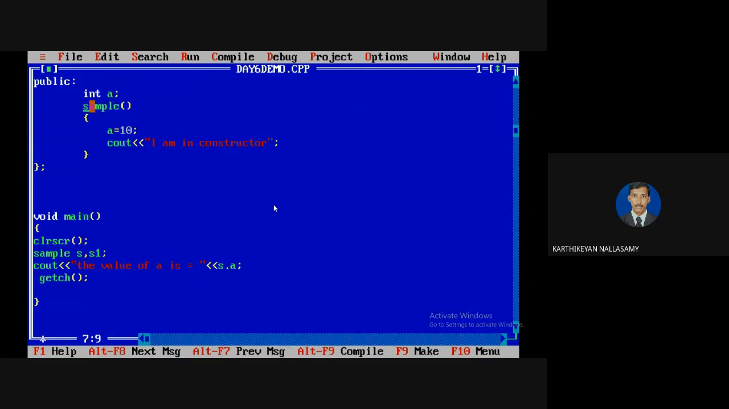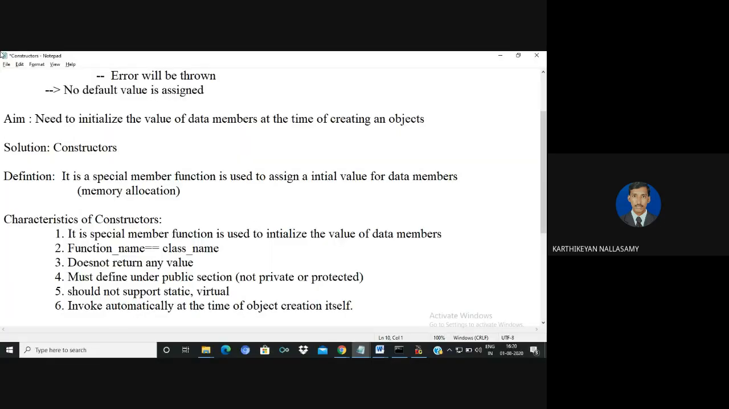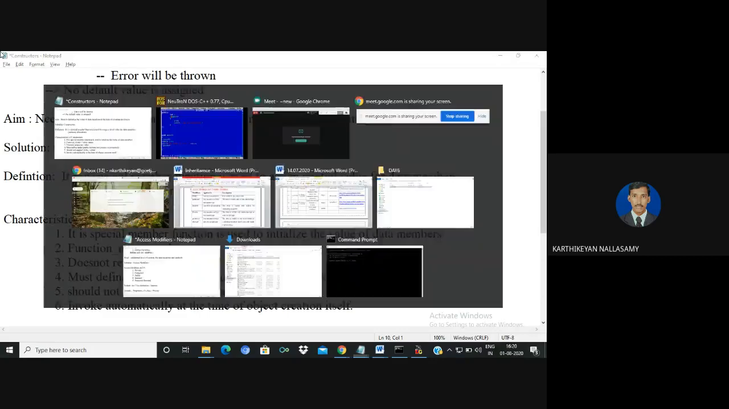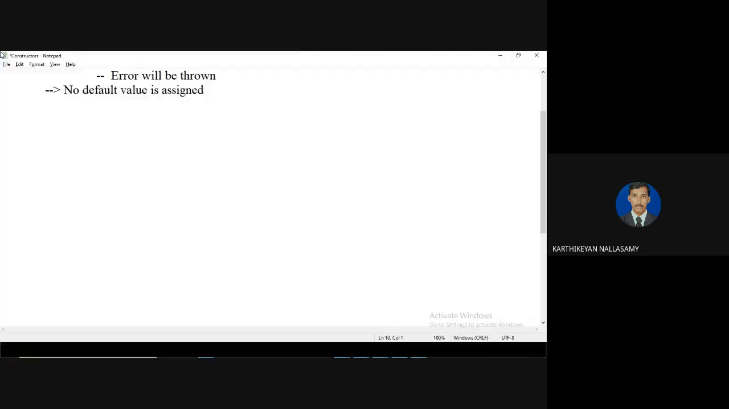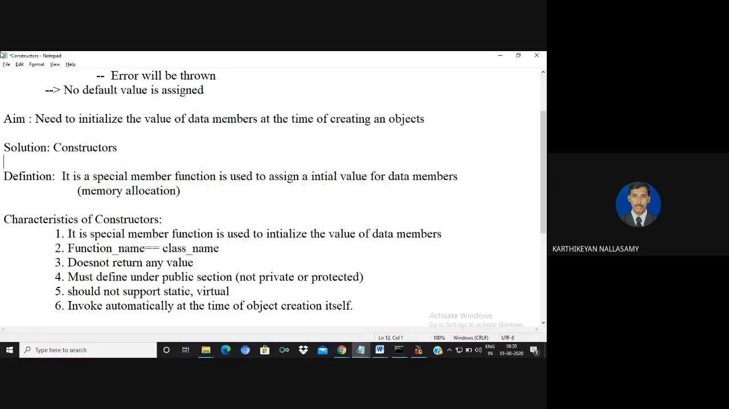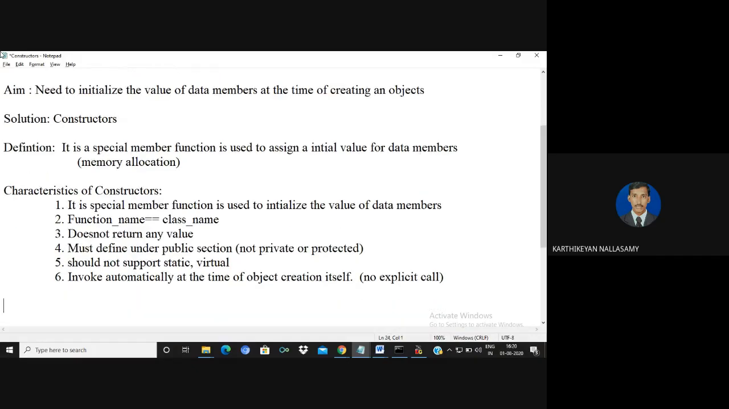And the last property is that it will be invoked automatically at the time of object creation. There is no need for any explicit function call. No explicit call to the constructor. It will be invoked automatically.